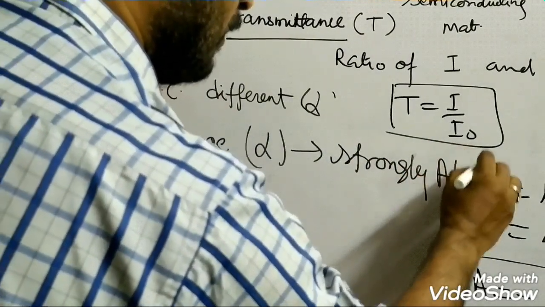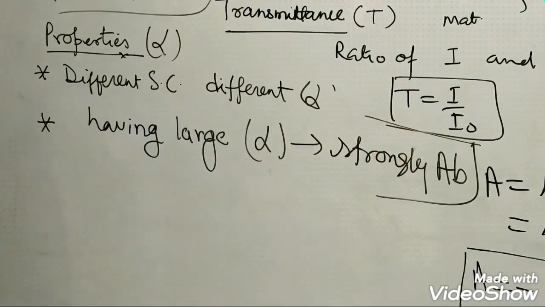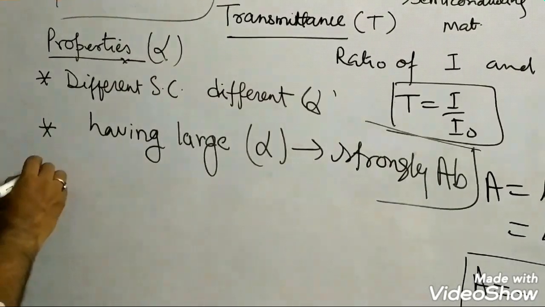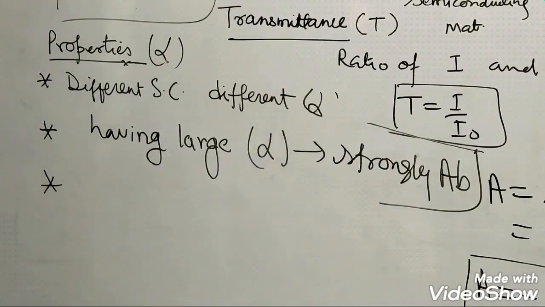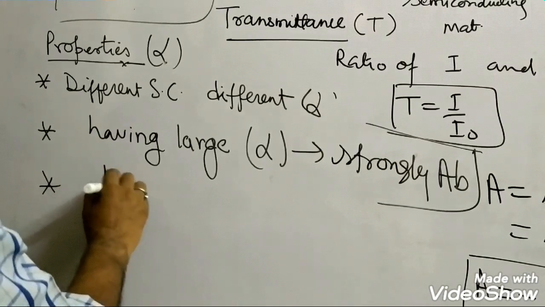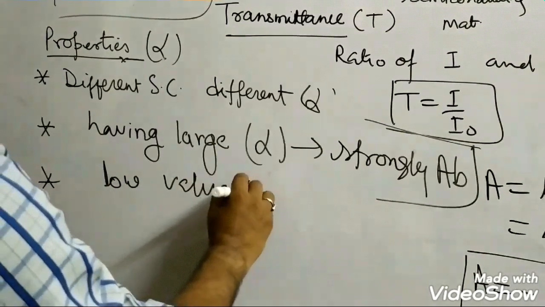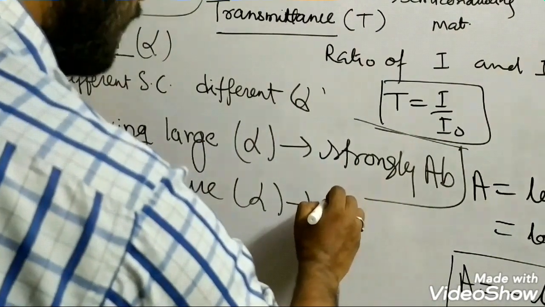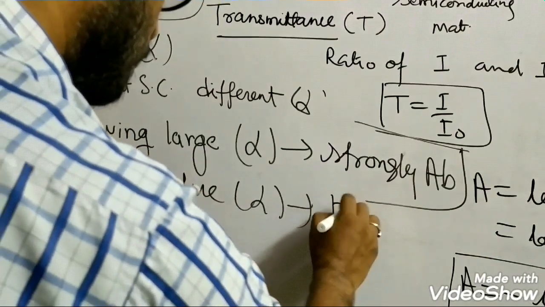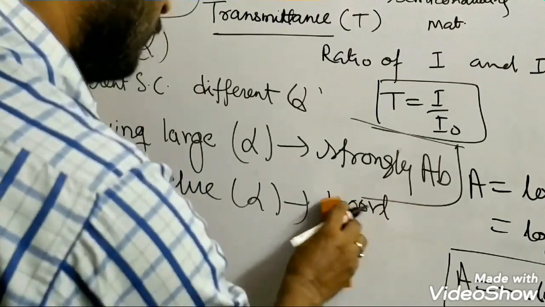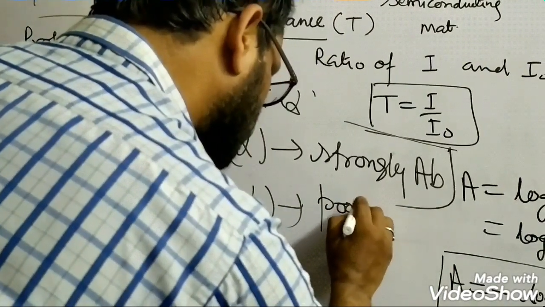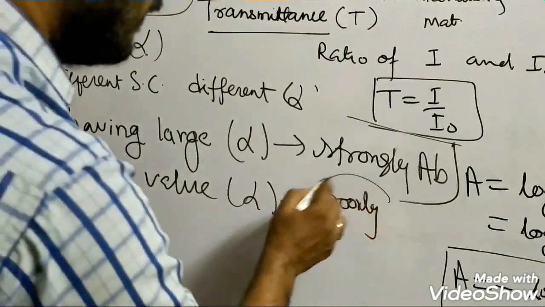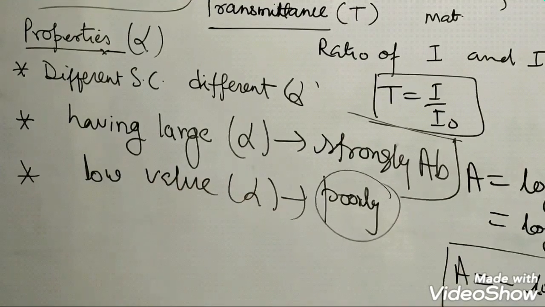Similarly, if I have a semiconducting material having a low value of alpha, it means that the material will absorb very poorly. So the light will be absorbed very poorly for that particular wavelength.